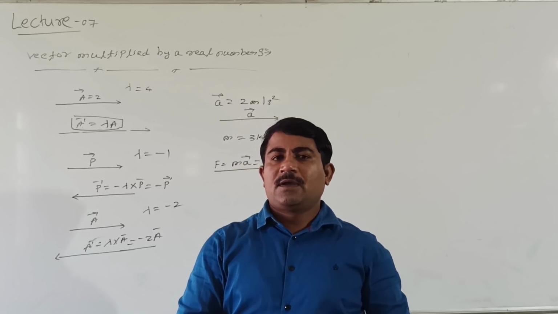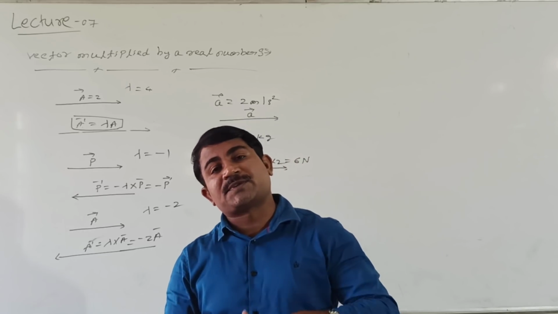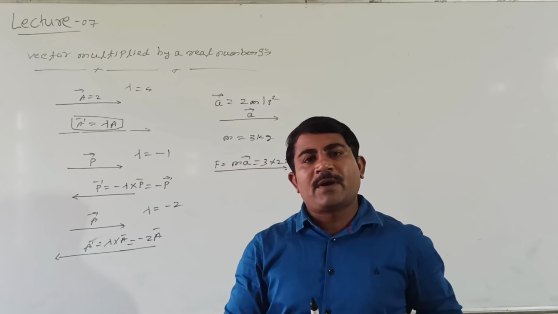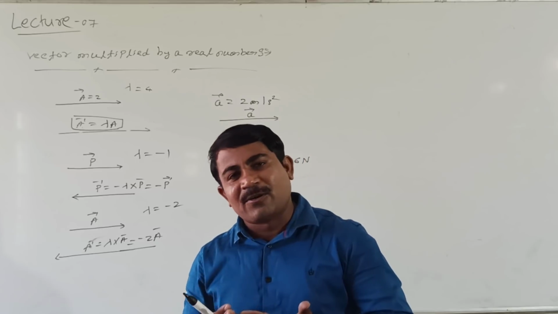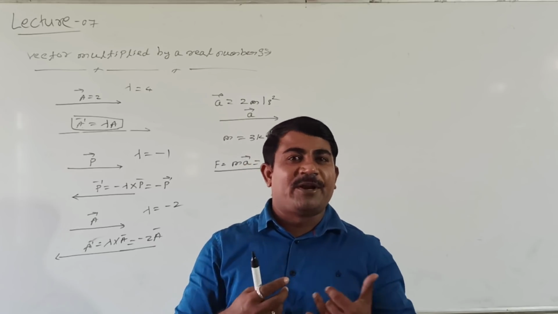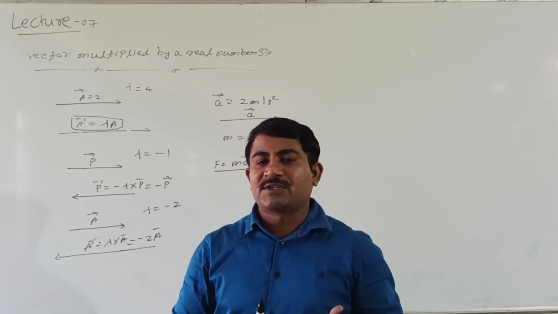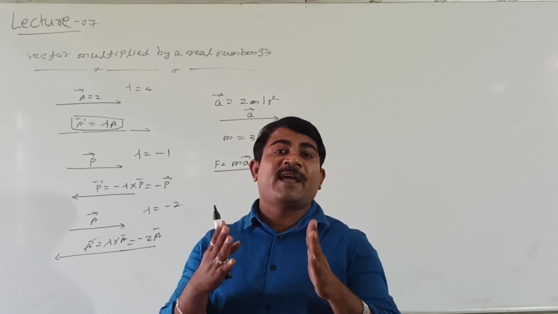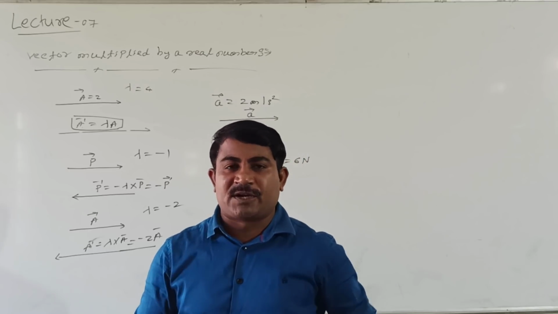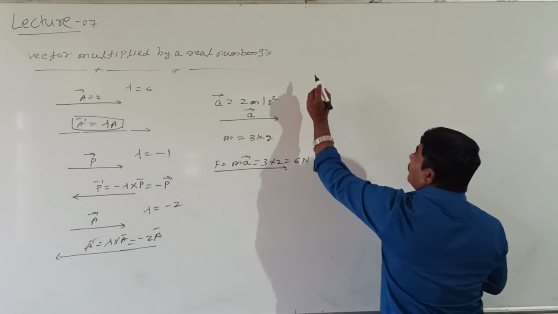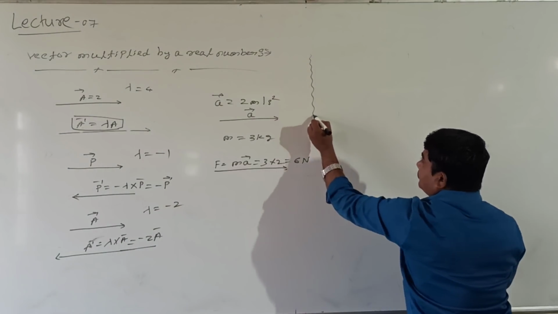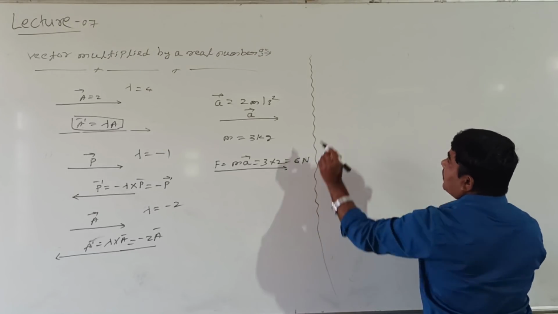Students, after this, how do we go to subtraction of vectors? Already we have done it. Vectors can be added by the triangle law of addition of vectors, by the parallelogram law, by the polygon law of addition of vectors. Right. After this, what will we do? How can vectors be subtracted? This is very important. Look here, students. After this, we will go to subtraction of vectors.